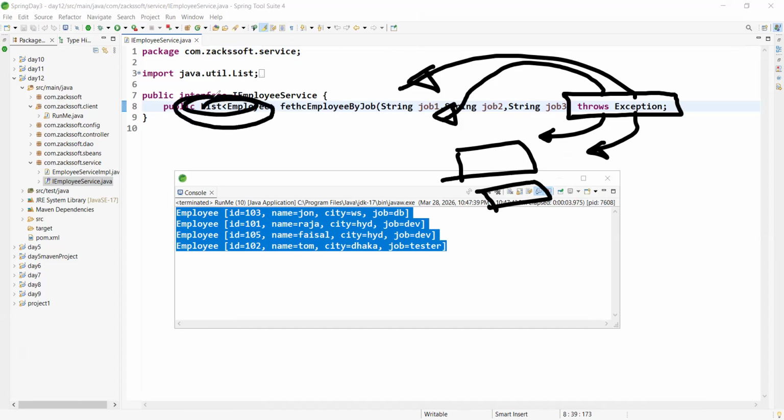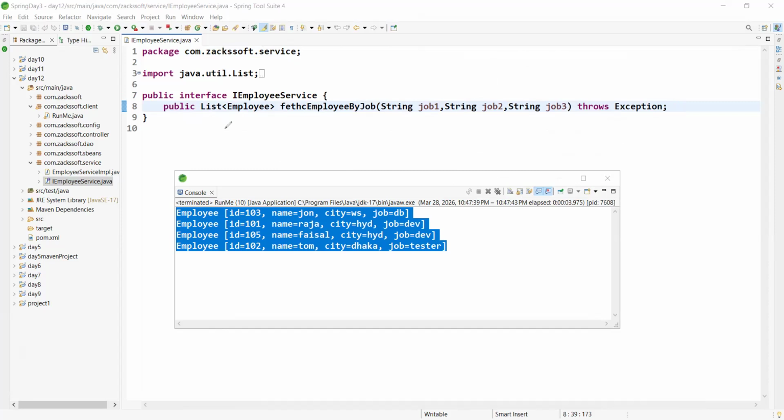What should be the return type? We are not fetching only one employee. We are fetching multiple employees, right? So the return type is a collection, a list. This method will return multiple employees, not one employee, right? Any confusion? No, sir. Okay. So simply we are defining one interface.